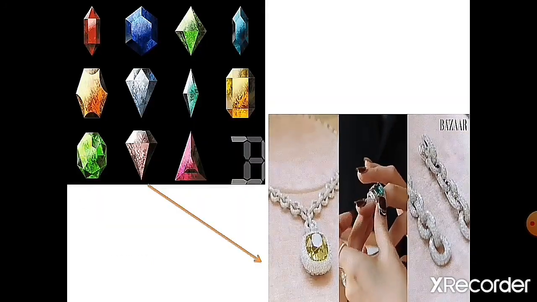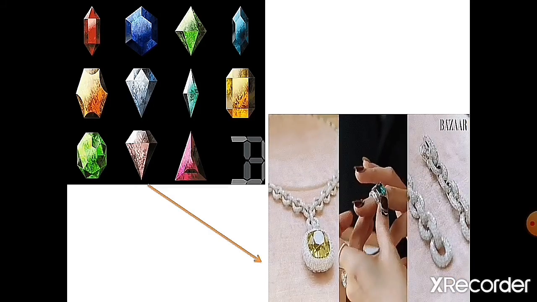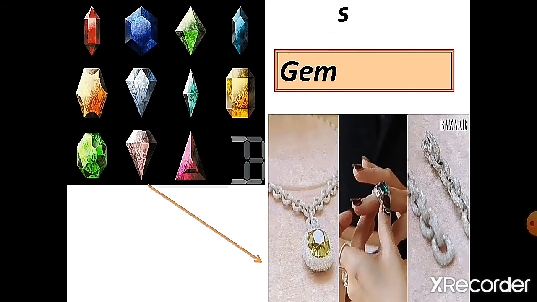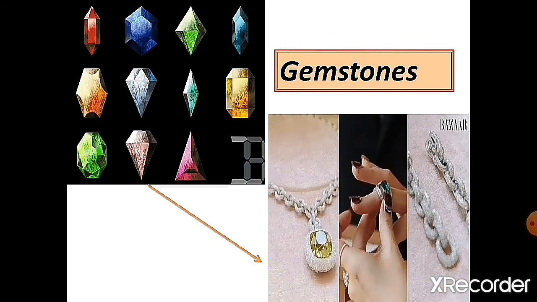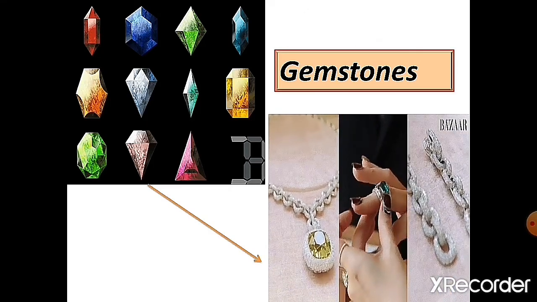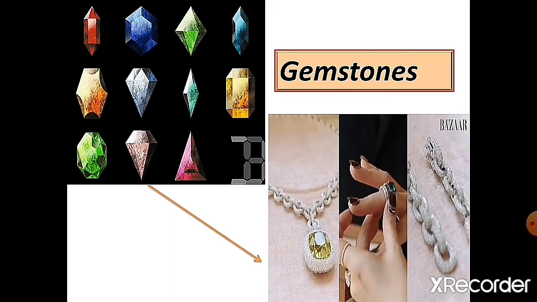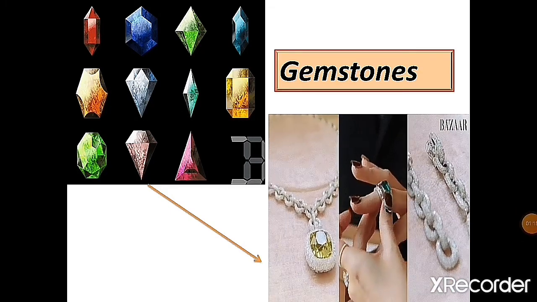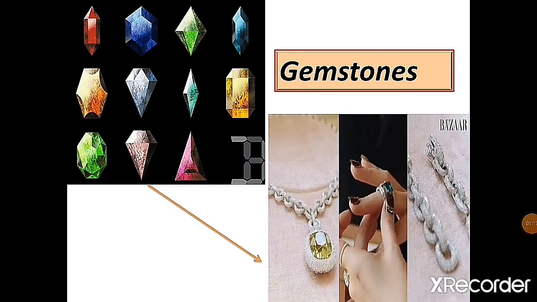And then diamond. Diamond is the hardest mineral. From diamond, gemstones, we can make jewelry. Ruby, emerald and garnet are examples of gemstones.